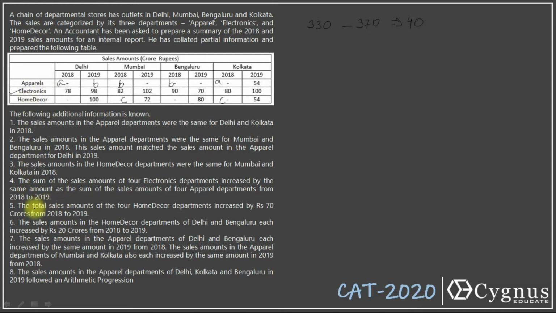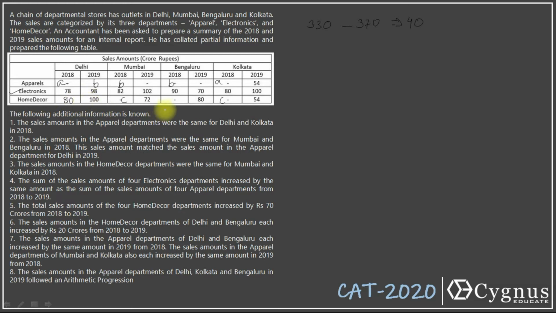We'll come to that. And let's look at the next clue. The total sales amounts of the 4 home decor departments increased by rupees 70 crores from 2018 to 2019. This value will increase by 70, but these two values are missing. Let's read the next clue. The sales amounts in the home decor departments of Delhi and Bangalore each increased by rupees 20 crores from 2018 to 2019. That means this value will increase by 20. We already know the final value. In 2019 it's 100. So in 2018 it should be 80, 20 less than that because there is an increase of 20.